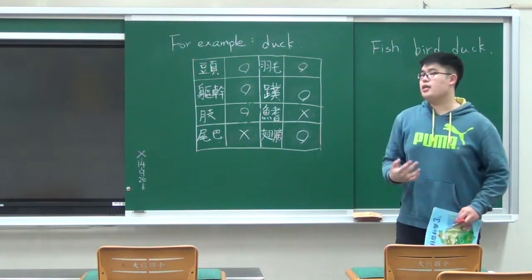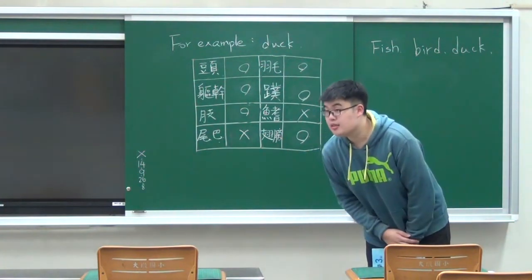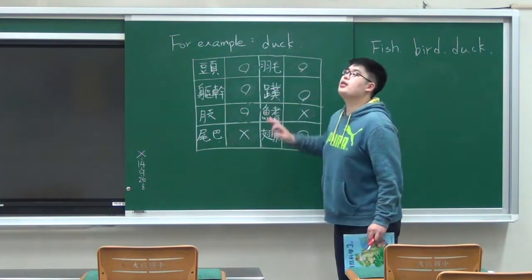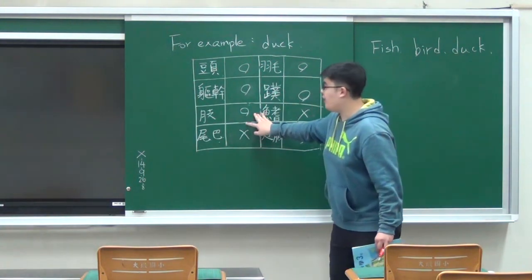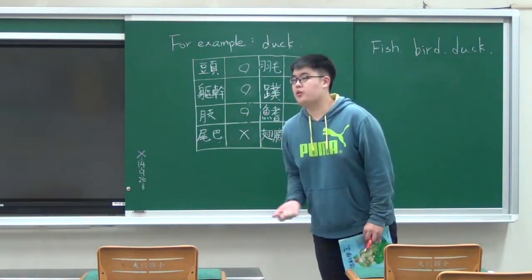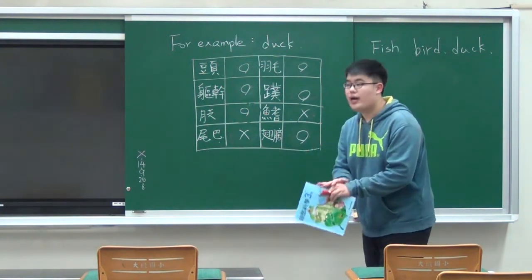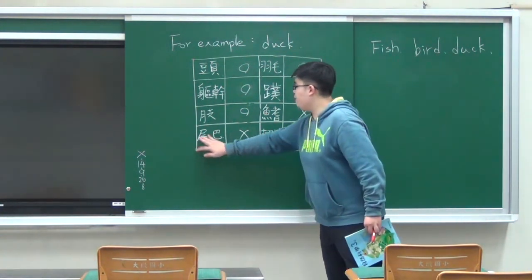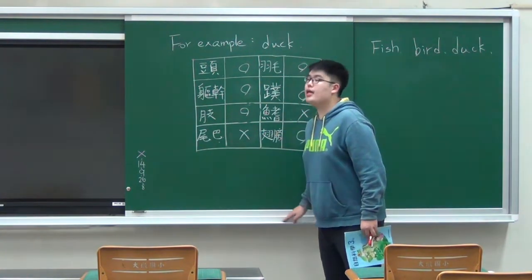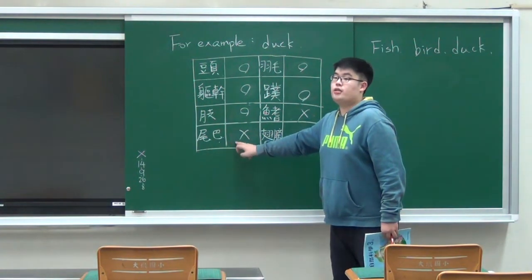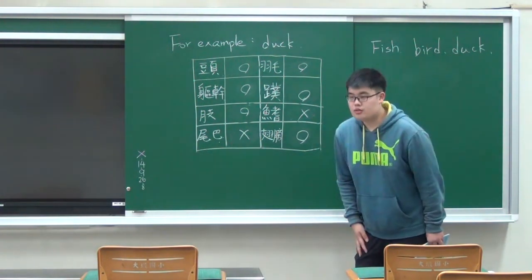So, do dogs have a head? Yes, they do. And do dogs have main body parts? Yes, they do. And do dogs have arms or legs? Yes, they have legs, so they can walk on the ground. So, do dogs have a tail? Yes or no? No, they don't have tails.